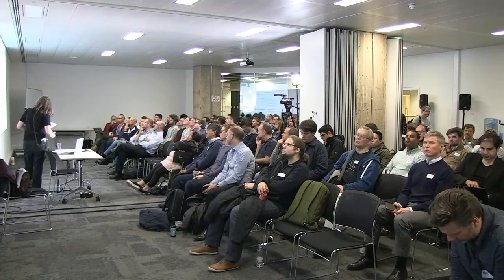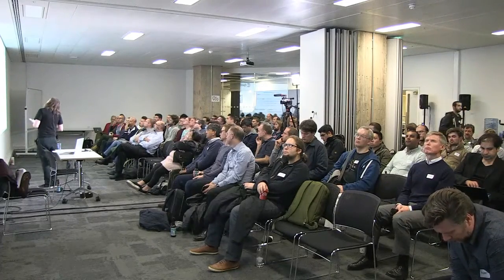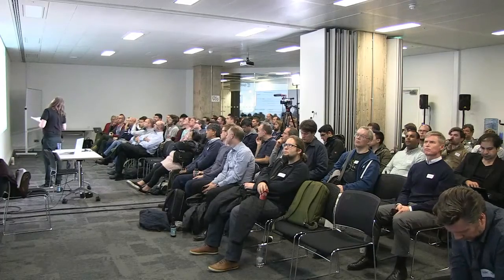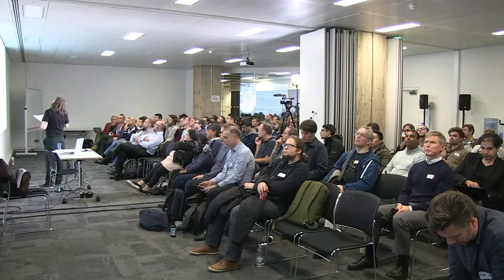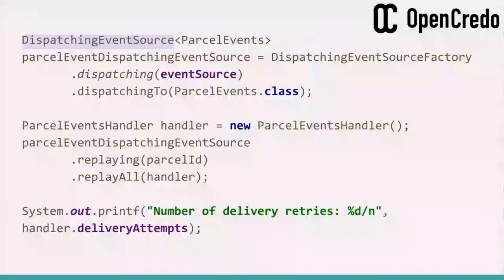into this handler. So we get something called a dispatching event source that knows how to take events from some event source and translate them into method calls against the parcel events interface. We dispatch it to our handler, and when we replay it, we can then, at the end, ask our handler how many delivery attempts were made on this particular aggregate. So that's the Java 8 mapping.